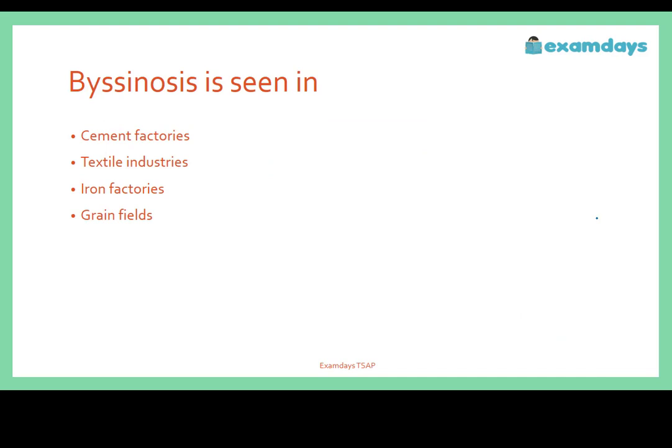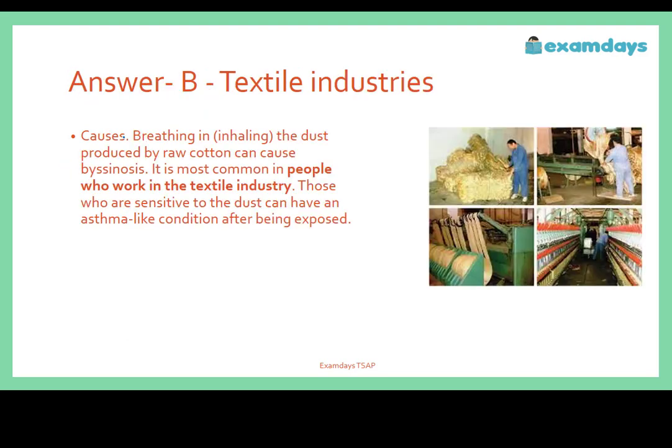Moving on to the next question. Biocenosis is seen in A. Cement factory, B. Textile industries, C. Iron factories, D. Grain fields. Biocenosis is seen mainly in textile industries.